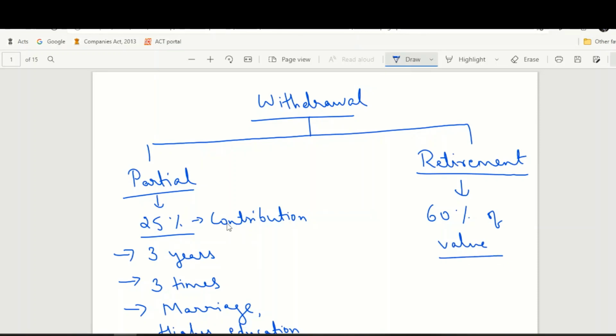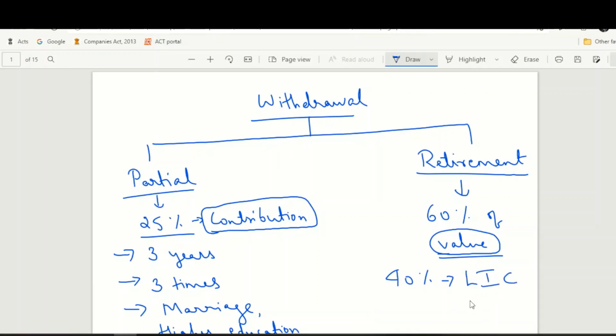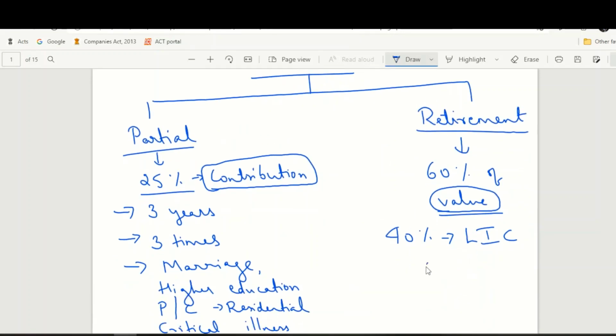Remember, here I mentioned that you can withdraw up to 25% of your contribution amount. Here the restriction is you can withdraw up to 60% of the value of your investment. And what happens to the balance 40%? The balance 40% will be handed over to a life insurance company in the form of annuity. The life insurance company will receive the amount as annuity, from which the pension income is paid to you throughout your lifetime. So what is the major difference here?